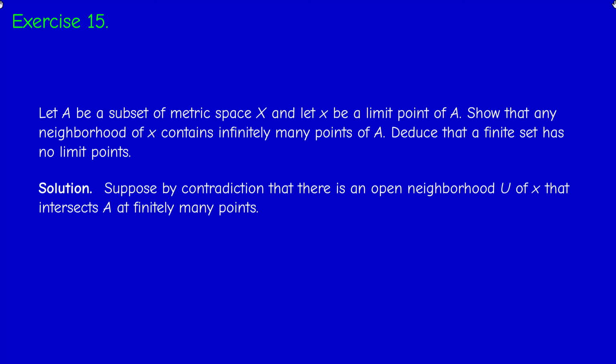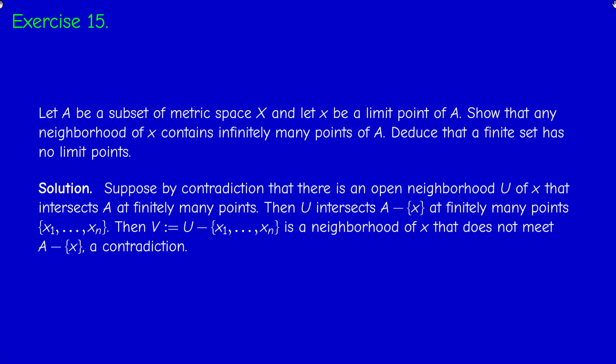So we reason by contradiction. Suppose that there is a neighborhood of X. We can take it open, as we know. So suppose that there exists an open neighborhood U of X that intersects A at finitely many points. When I remove X from the intersection, we also get finitely many points. If the number was M, then when you remove X, we get M minus 1. So U intersects A without X at finitely many points, X1, etc., Xn.